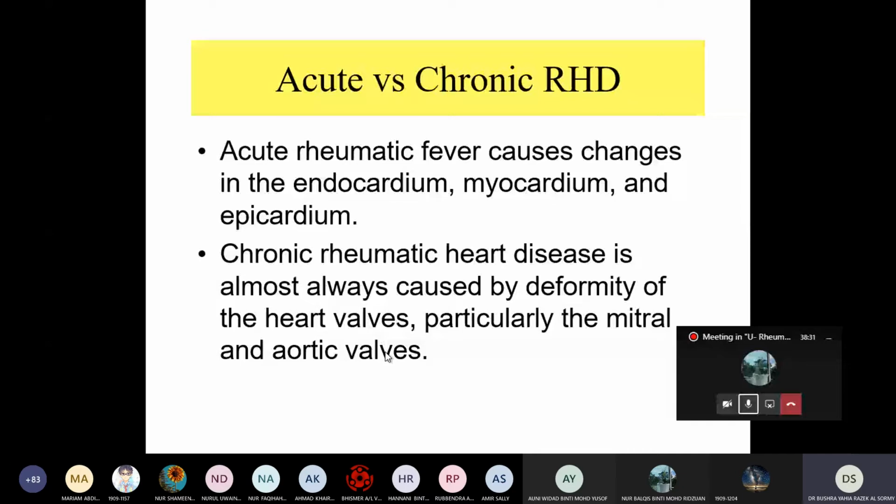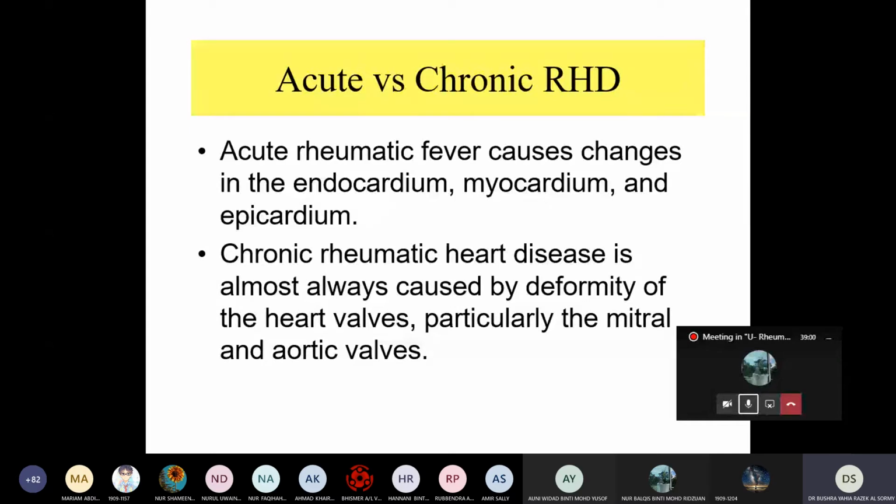We said that if a patient has rheumatic heart disease and it involves the brain, but if he is treated, the chorea will be resolved, no deformity in the brain, and also in the skin, no deformity, in the joint, no deformity.